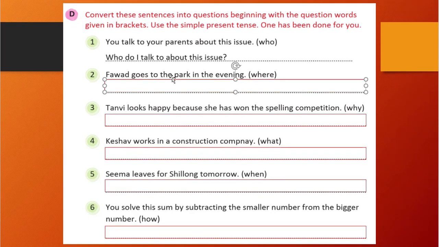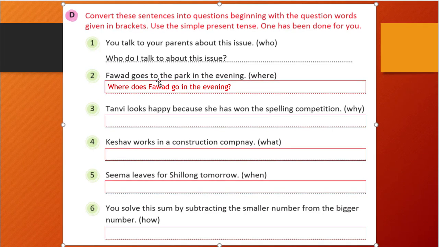You see here, Fawad goes to the park in the evening. Where does, right? Fawad is a singular form. So where does Fawad go to the park in evening? Simply you can create a question, where does Fawad go in the evening? We don't know the place, so park we will remove. The answer we will remove from the question, right? So the park, where does he go? In the park. So park is our object where he is going. So that we will remove.